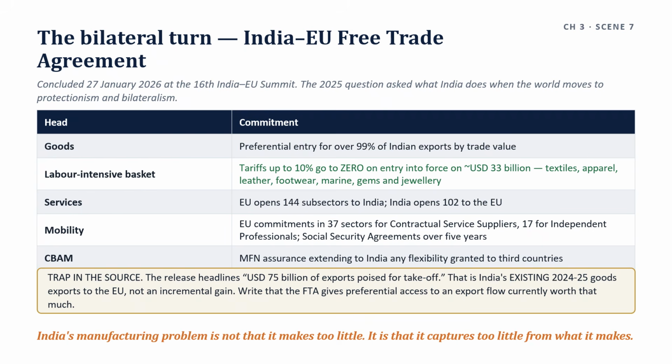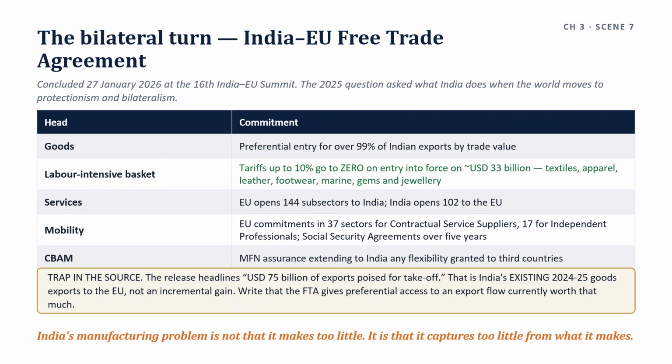The agreement itself concluded on 27th January 2026 at the 16th India-EU summit. Preferential entry into the EU for over 99% of Indian exports by trade value. Tariffs of up to 10% go to zero on roughly $33 billion of the labor-intensive exports: textiles, apparel, leather, footwear, marine products, gems and jewelry, etc. And in services, the EU opens 144 subsectors to India, and India opens 102 to the EU.